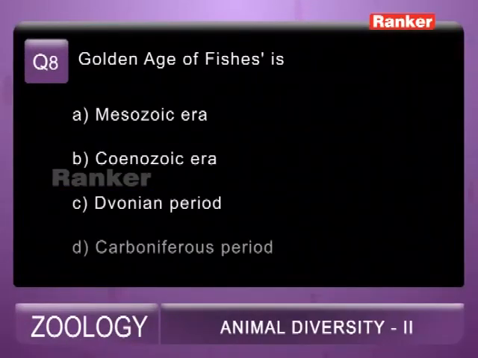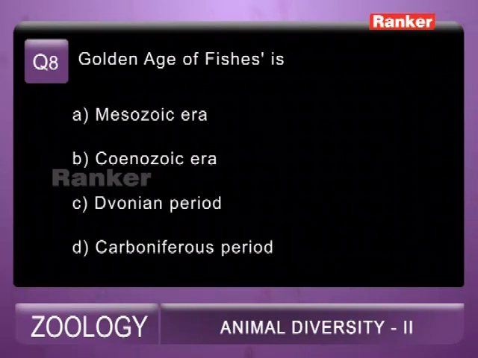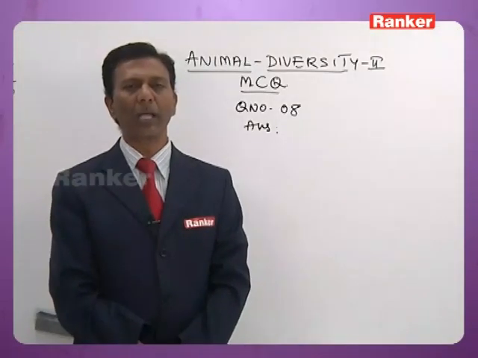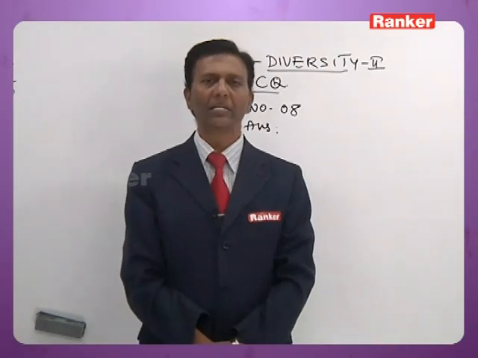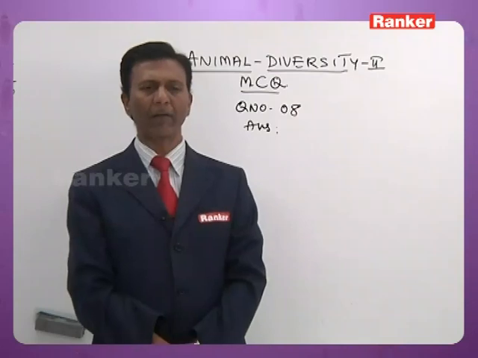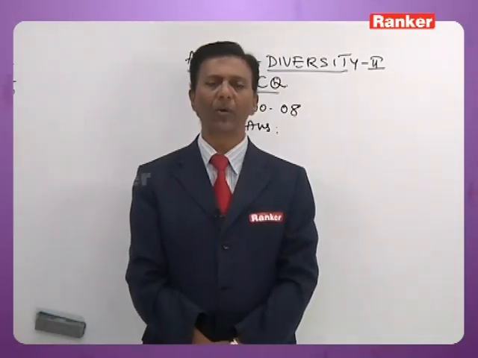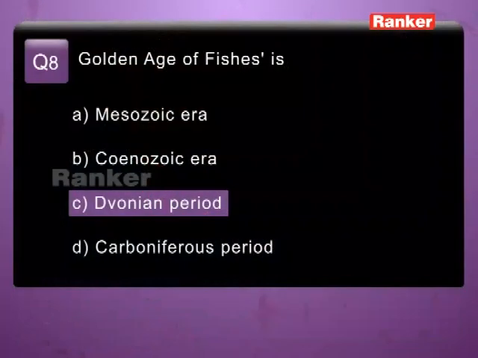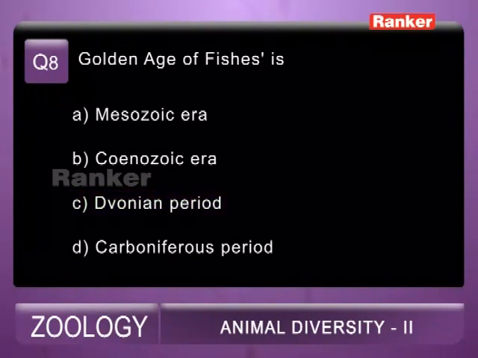Now question number 8, golden age of fish is A. Mesozoic era, B. Cenozoic era, C. Devonian period, D. Carboniferous period. Now Mesozoic is the golden age of reptiles, Cenozoic is the golden age of mammals, Devonian is the golden age of fish, Carboniferous is the golden age of amphibia. So the 8th question correct answer is C, Devonian period.